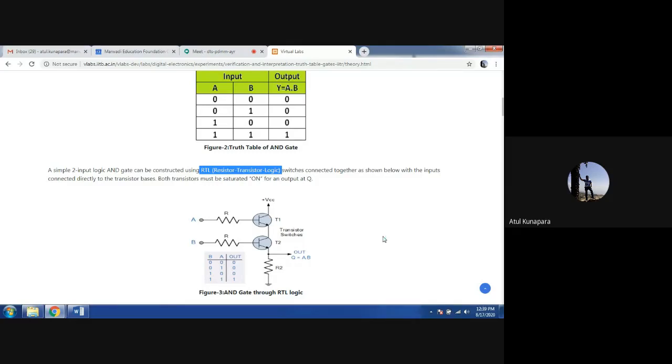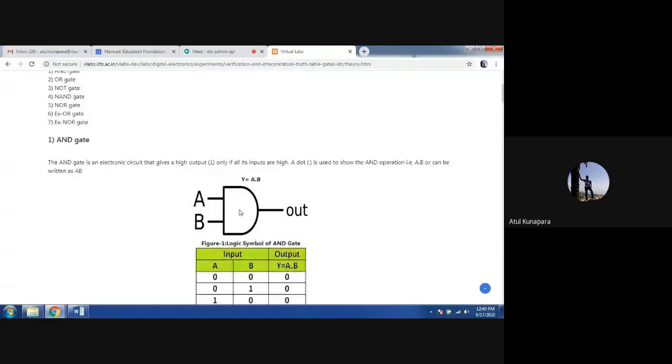To realize the two input AND gate, we can have this kind of circuitry for the logic symbol. This is the actual circuit, and here is the symbol. So inside this symbol, this kind of circuit could be there. Here we are taking the output, and here we are applying two inputs. And here some resistors and transistors are connected like this.